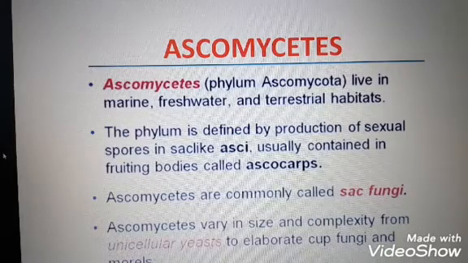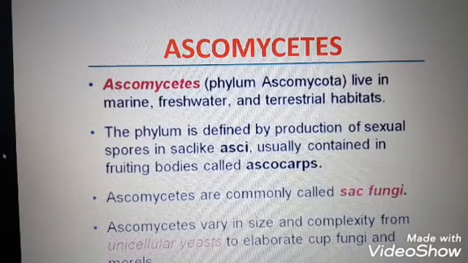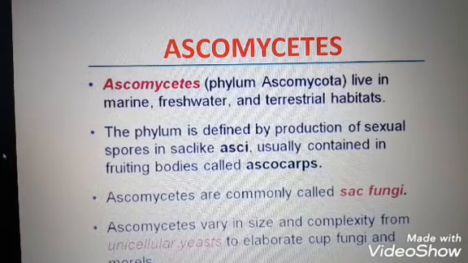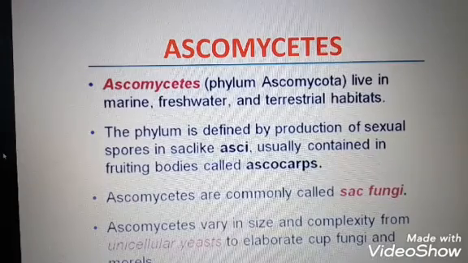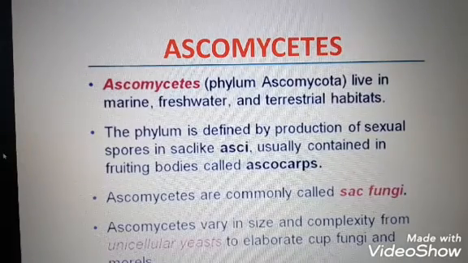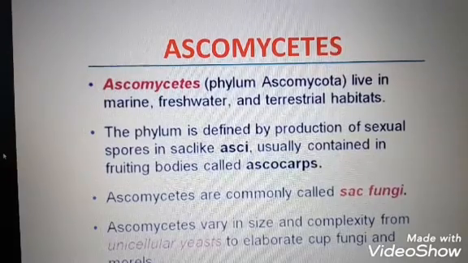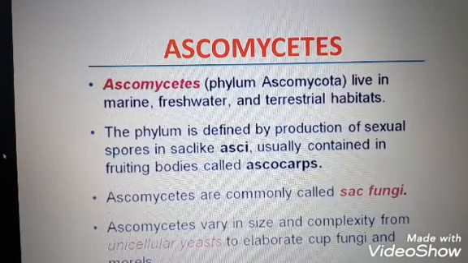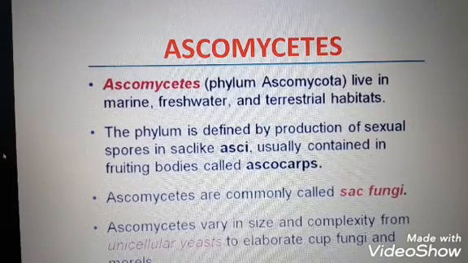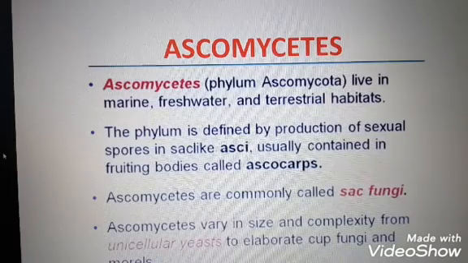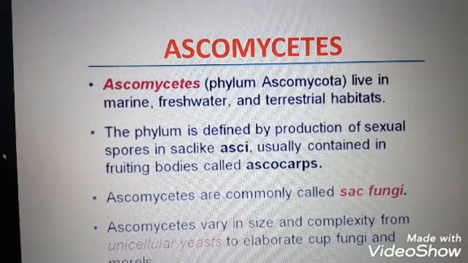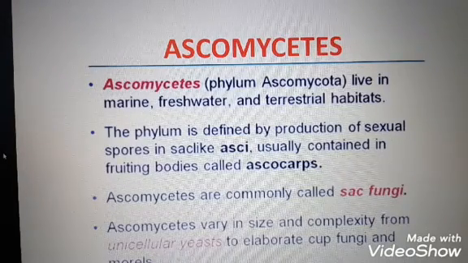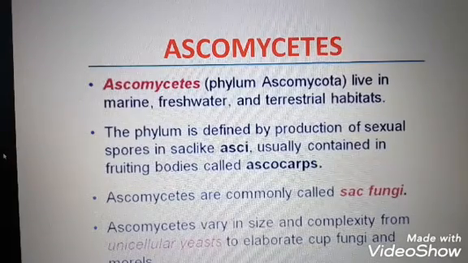Ascomycetes are commonly known as sac fungi, S-A-C. These are multicellular, and unicellular organisms are also seen in them. They are saprophytic decomposers. The mycelium is branched and septate. The ascomycete groups live in marine, freshwater and terrestrial habitat.